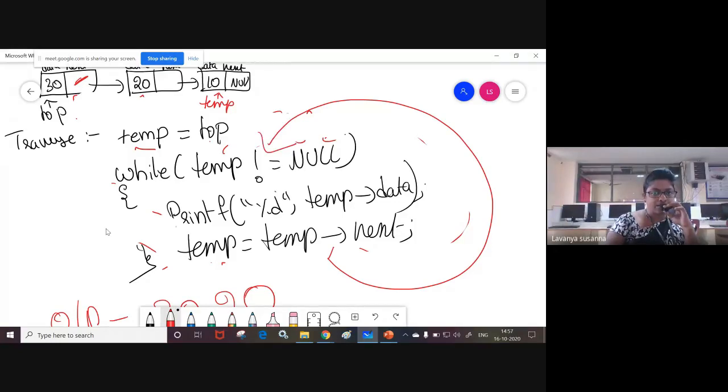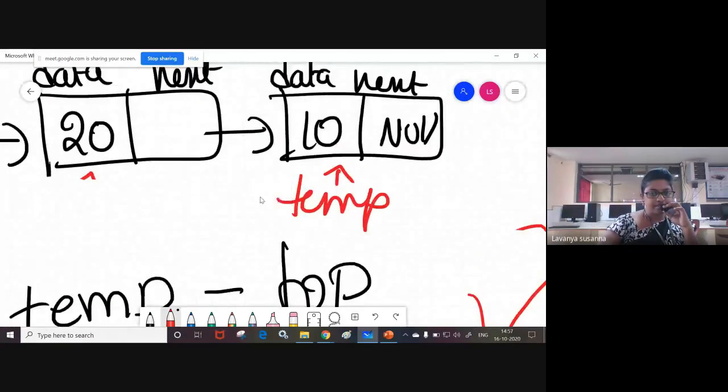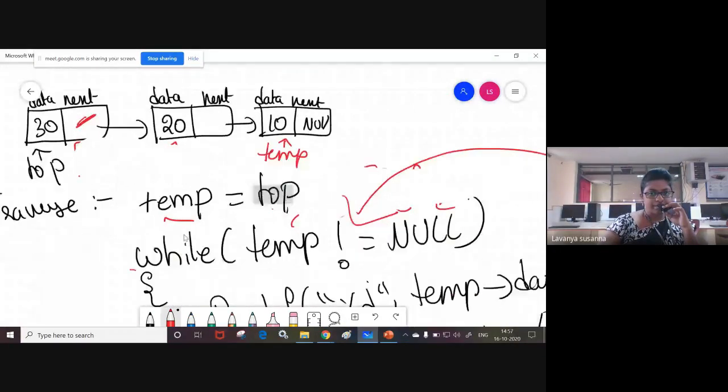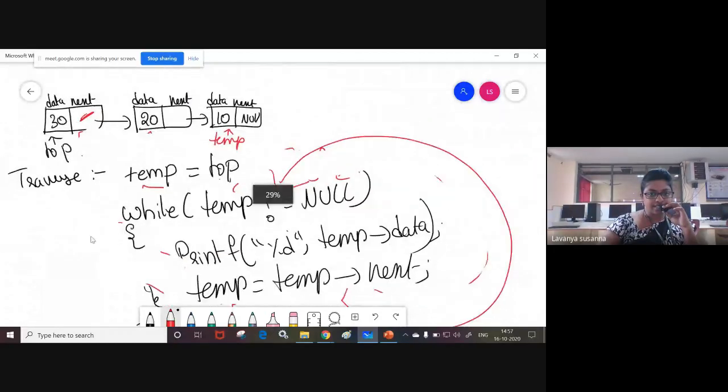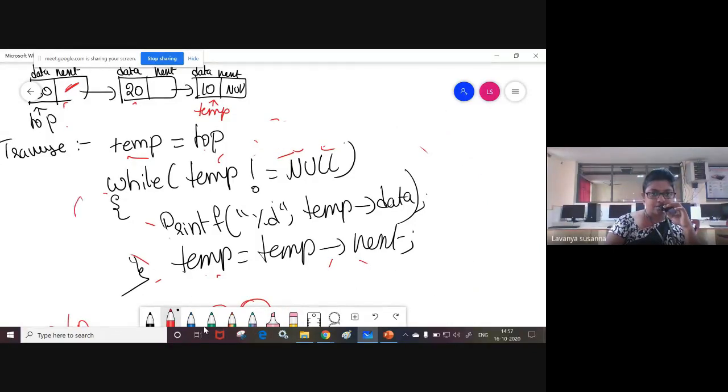Temp not equal to null. True, right? Temp contains some address. It is not null. So this condition will be true. When the condition is true, once again control goes inside the while loop. What is present inside the body of the while loop? printf percentage d. In the place of percentage d, temp data will be printed.